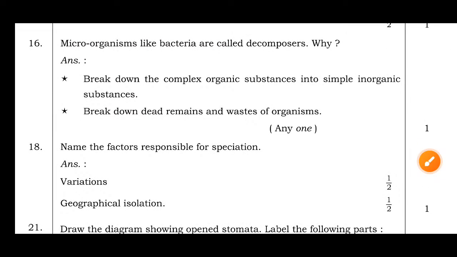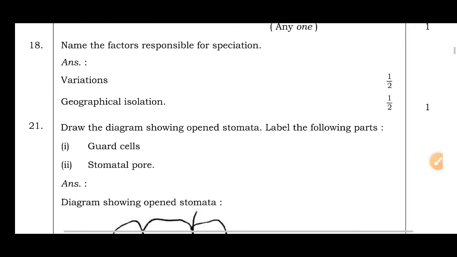Question number 16. Microorganisms like bacteria are called decomposers. Why? They break down complex organic substances into simple organic substances. They break down the dead remains and waste of organisms. That's why they are called decomposers. Name the factors responsible for speciation.